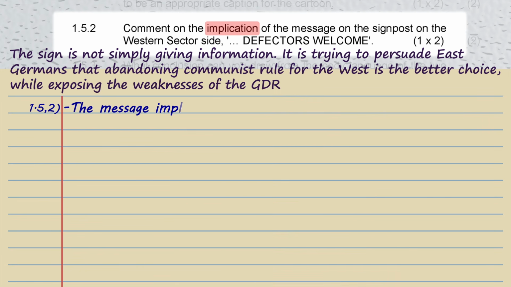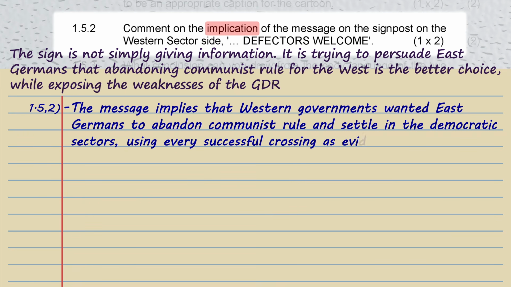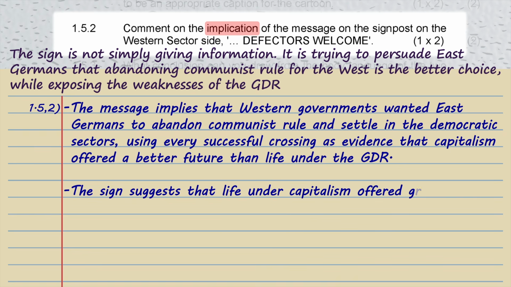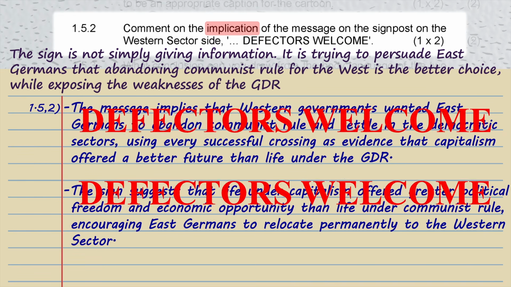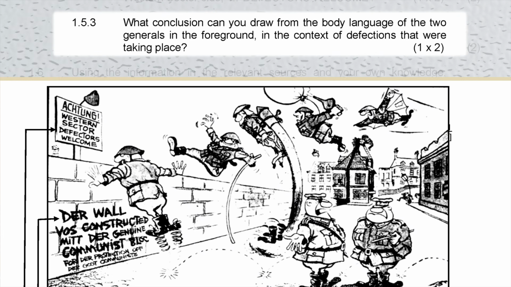The statement implies that the Western governments wanted East Germans to abandon communism and settle in the democratic sectors, using each successful escape as proof that capitalism offered a better future than life under the German Democratic Republic. It also suggests that life under capitalism offered greater political freedom and economic opportunity, and that East Germans should move permanently to the Western sector. Again, notice that the answer does not repeat the slogan. It explains what the sign is trying to achieve.